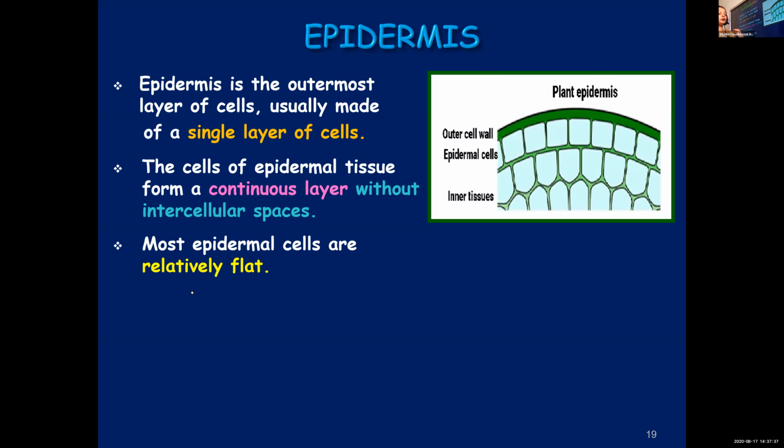Then, what about the shape of the cells? They are flat cells. As you can see in the picture, they are flat cells, not elongated. And they consist of flat cells.